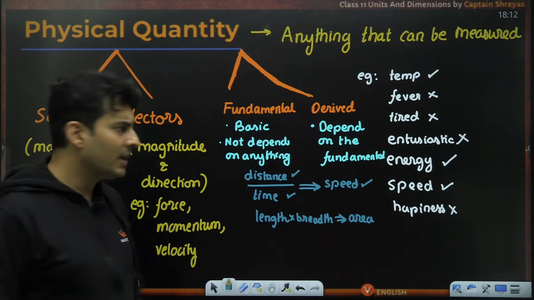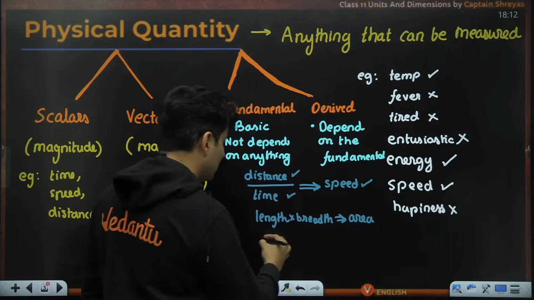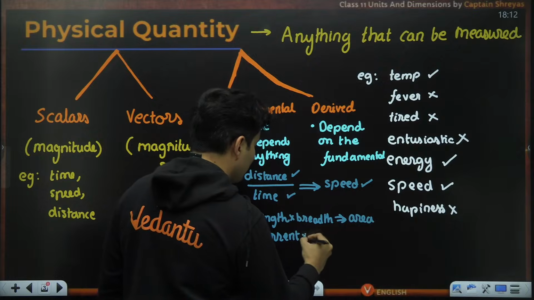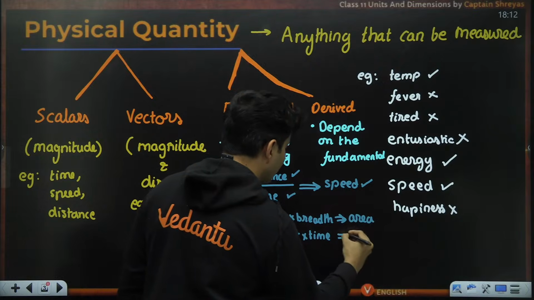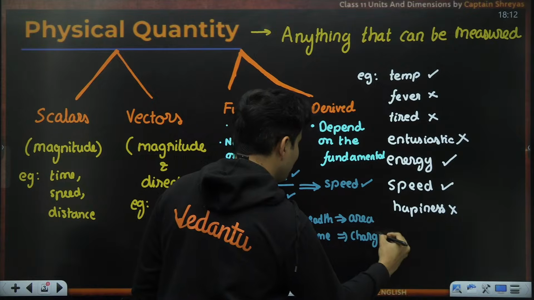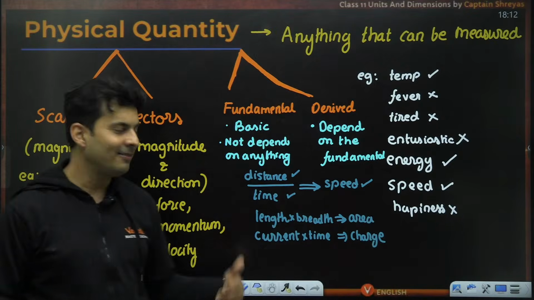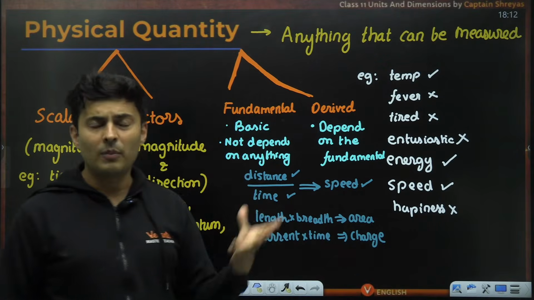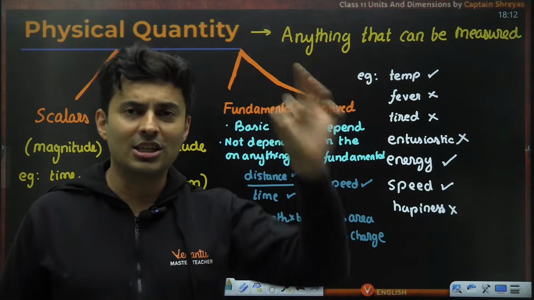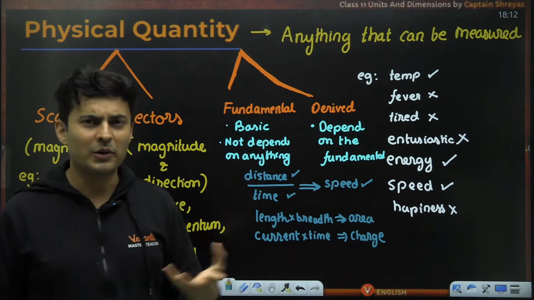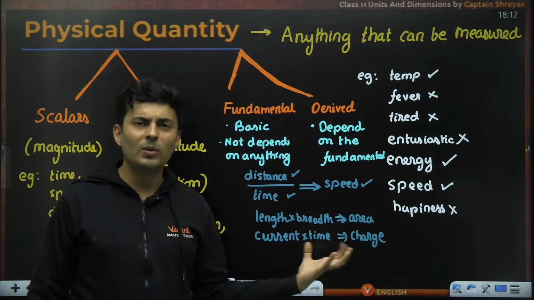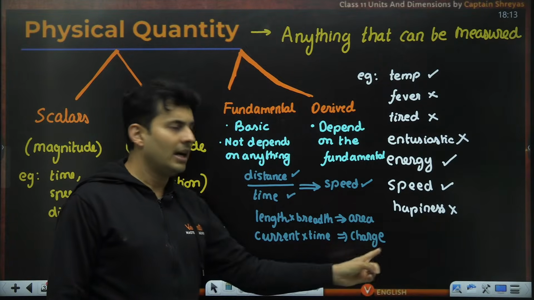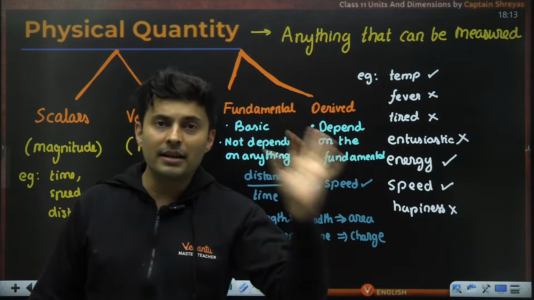Okay, now the special thing is that you should know that current is fundamental, and time is also fundamental. Current into time gives me charge. A lot of students make a mistake in this. They think charge is fundamental and current is derived, but current can be directly measured, and when you multiply it with time, how much time has passed, you can get how much charge has passed through a wire or something like that. This concept particularly you will learn in 12th standard, but it's important for you to know that current is fundamental and not the charge. Charge is a derived quantity.